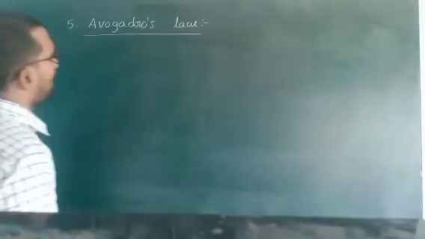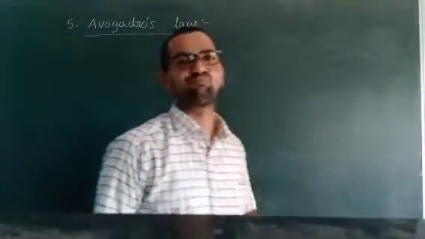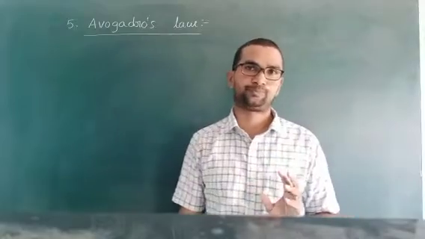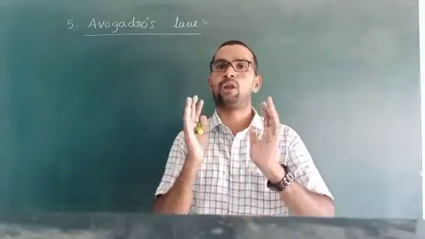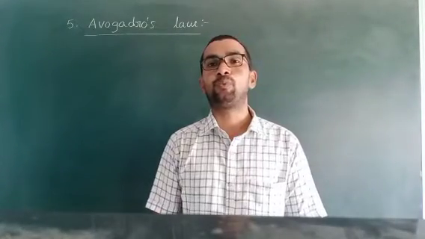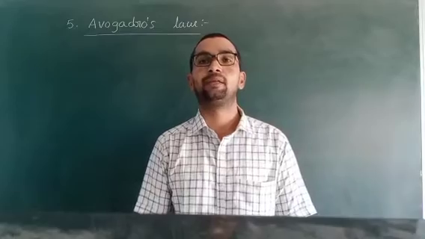Next concept, Avogadro's law. Sir, what is Avogadro's law, sir? We know very well from the mole concept that if you take 1 mole of any gas, it occupies 22.4 liters or 22,400 milliliters.